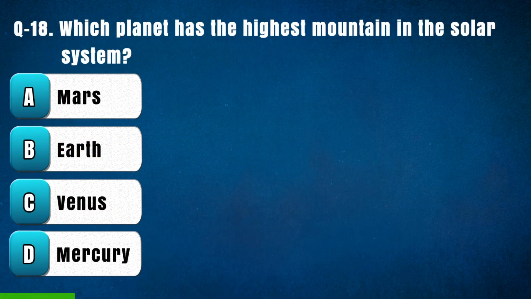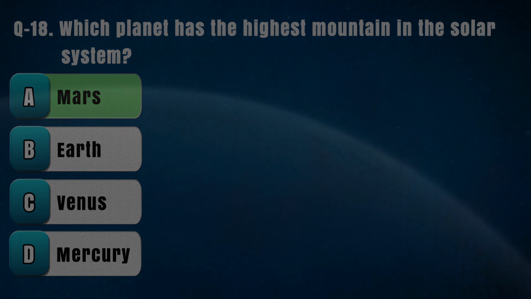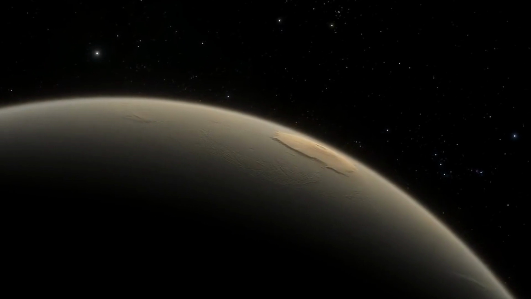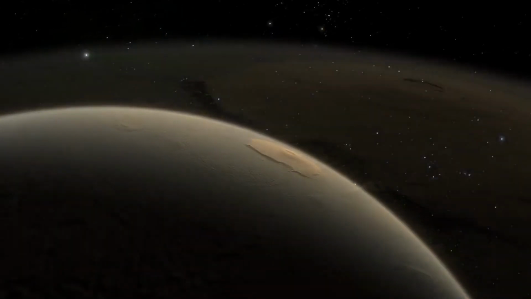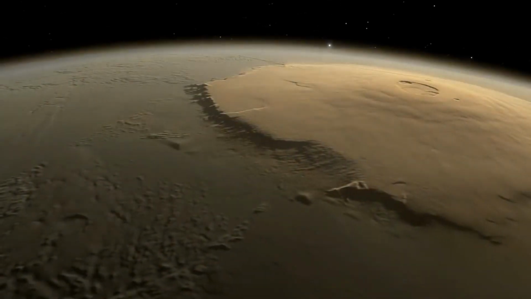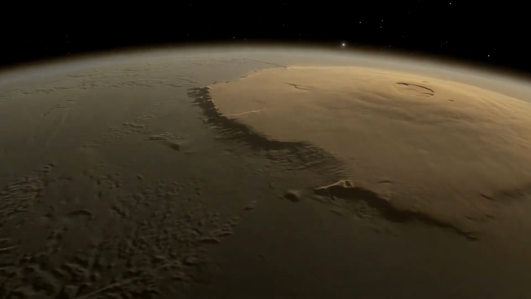Question 18. Which planet has the highest mountain in the solar system? Option A. Mars, B. Earth, C. Venus, D. Mercury. The right answer is A. Mars. Mount Olympus Mons. The highest mountain in the solar system is Olympus Mons, which is located on Mars.